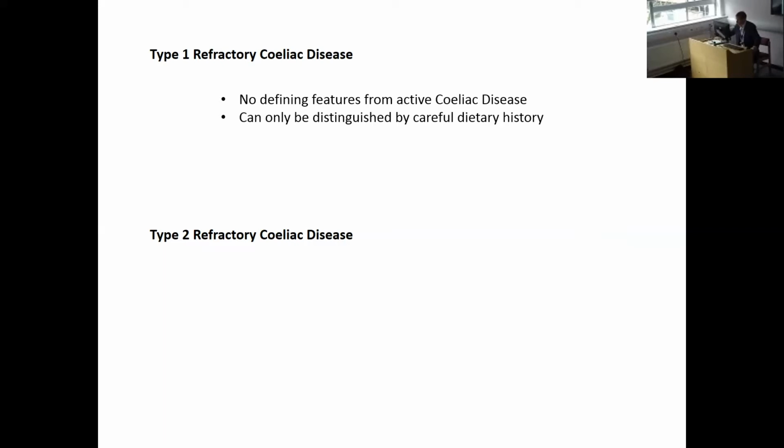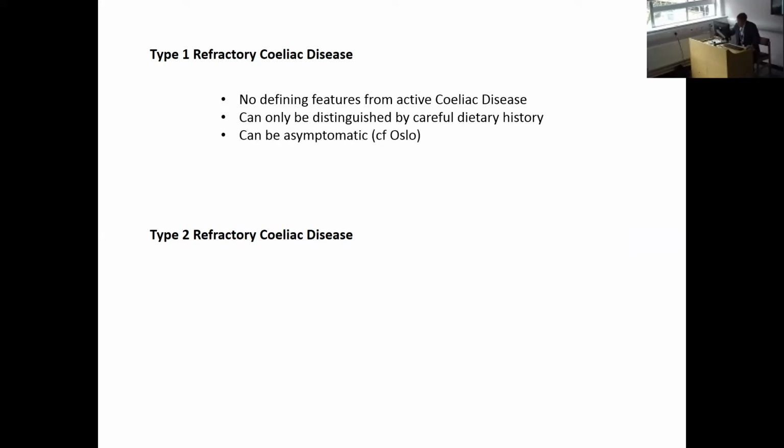This will, of course, be very variable if this is the only way we can tell that patients with ongoing changes and symptoms do not have type 1 refractory celiac disease. And it'll depend very much on cultural considerations, how easy it is in the community to be gluten-free. That will differ between different countries and even different regions, and also perhaps the quality of the support and the service they get to be gluten-free.